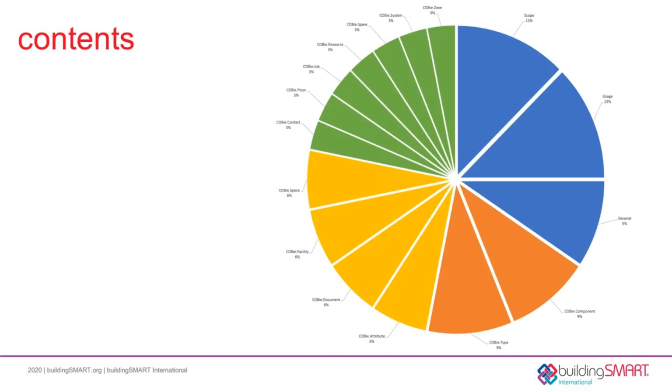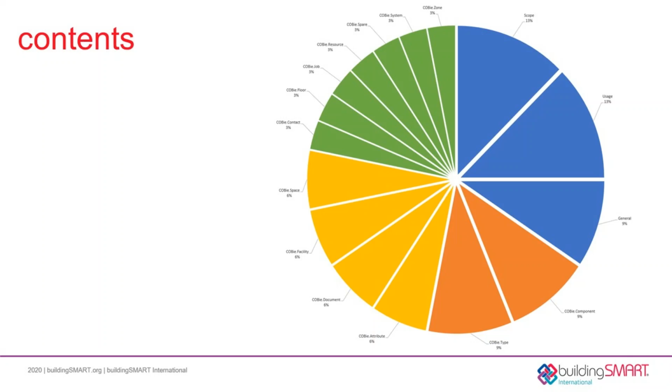This pie chart shows the overall distribution of questions by topic in the current exam. 34% of the questions are derived from question sets covering COBie scope, usage, and general organization. 44% of the questions pertain to key COBie objects such as facility, space, type, component, attribute, and document. The remaining 22% of the questions cover the other COBie tabs included in the exam.